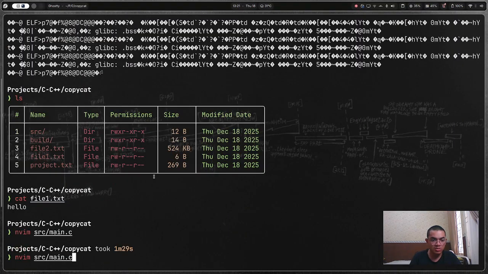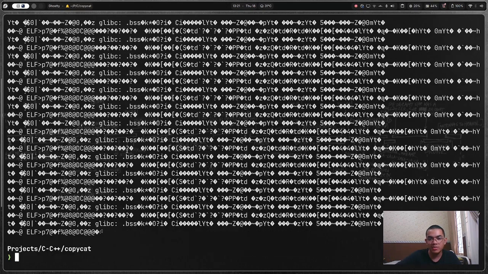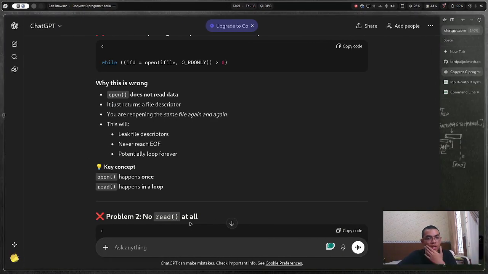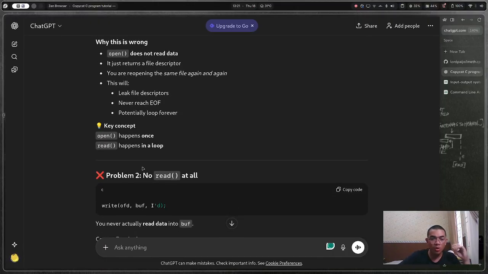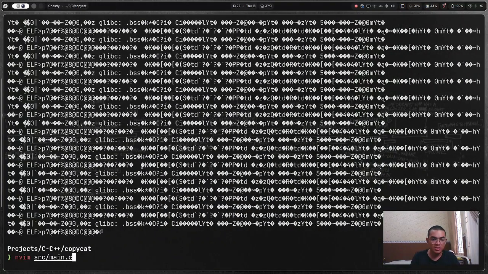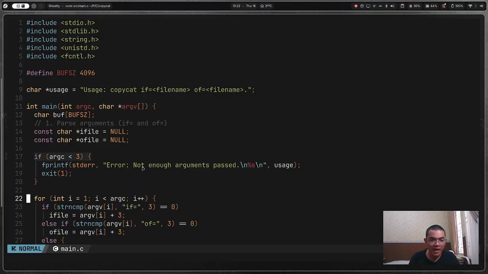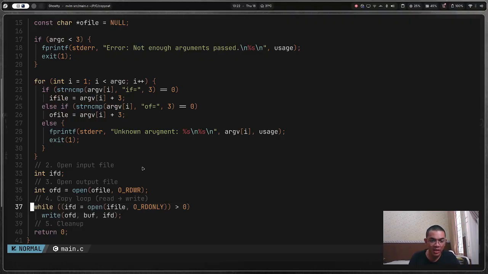Let me just do this cat file. That's why it has this message, because it never ends. It has a leak. So open happens once. Oh, I should have used read, not open. That's the problem. Yes, I'm so sorry. I know now. I should just see this, and I have to paste it here. So yes, it was not open, it was read that I have to put there.